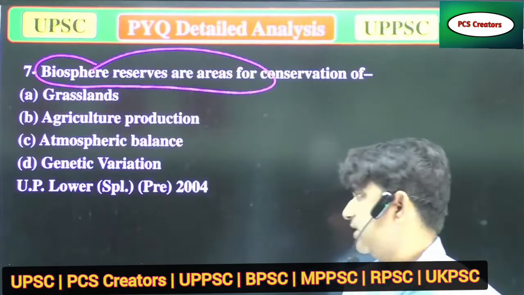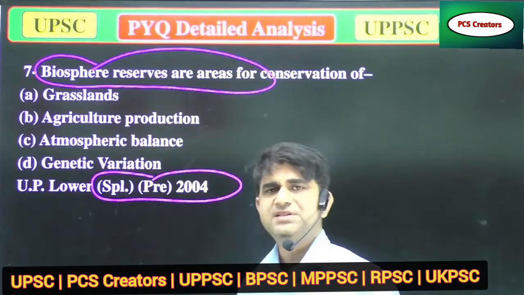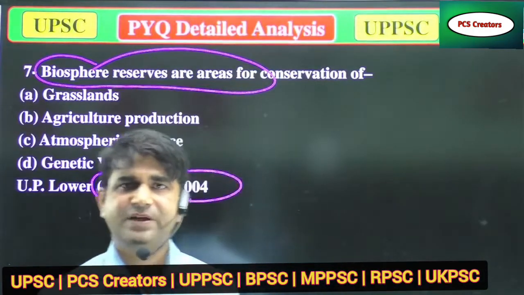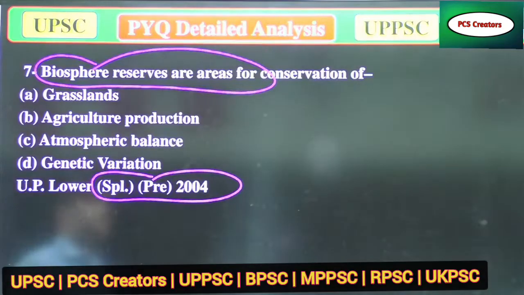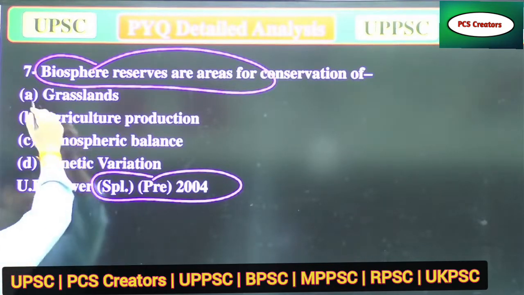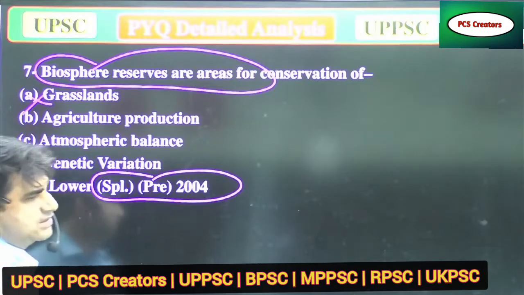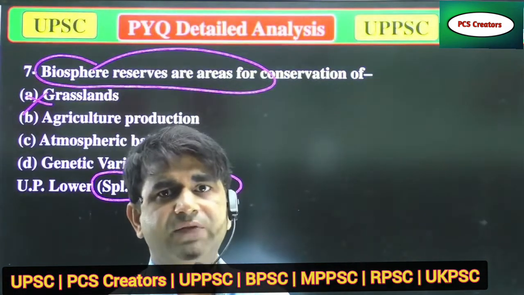That question was asked in the Lower PCS 2004. When someone asks you what the correct answer will be, you can say, sir, we will eliminate some options. In biosphere reserves we mainly conserve organisms. To conserve grassland, no, it's impossible, because grassland has the capability to grow by itself. So grassland will not be the correct answer.